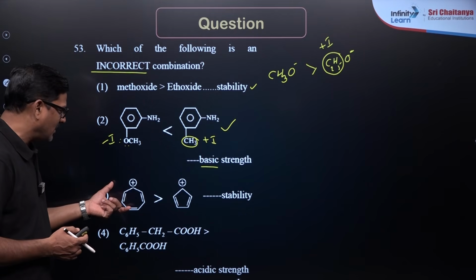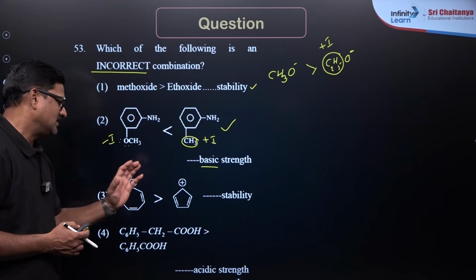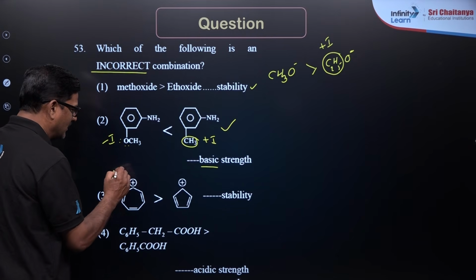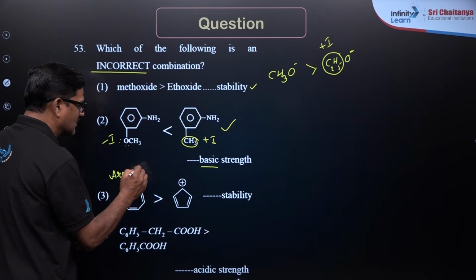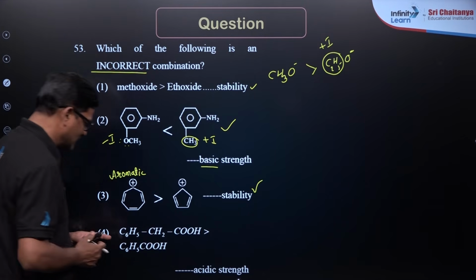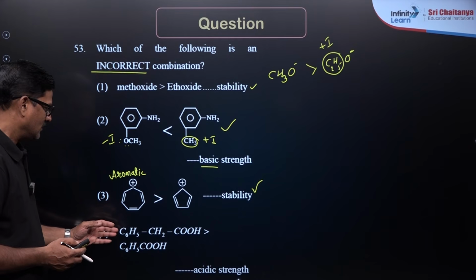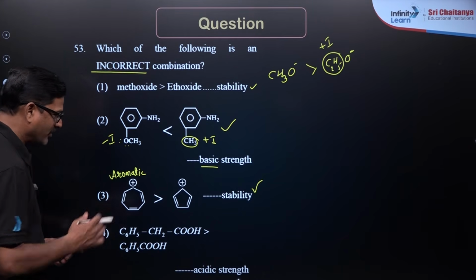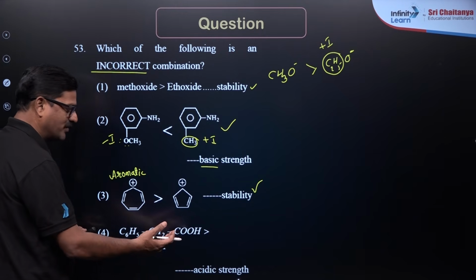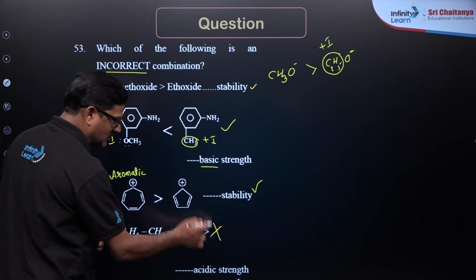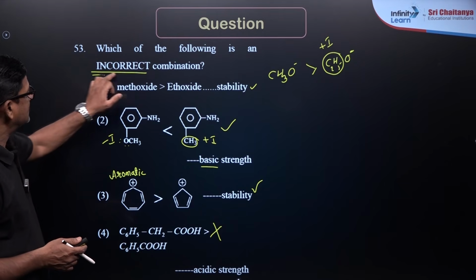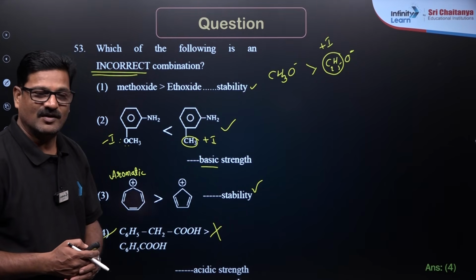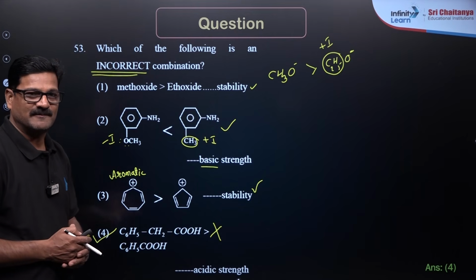This is correct: the tropylium ion is more stable than the cyclopentadienyl cation, so it is aromatic. While you can see 2-phenyl ethanoic acid and benzoic acid, benzoic acid is more acidic than 2-phenyl ethanoic acid. So this is not correct. Which of the following is incorrect? Option 4 is the incorrect statement, so 4 is the correct answer for this question.